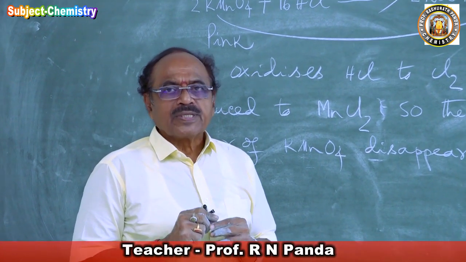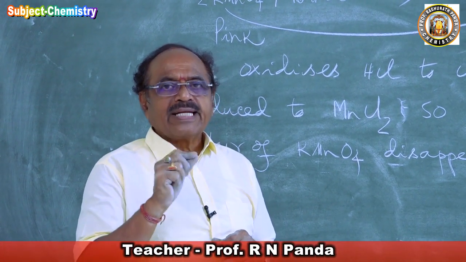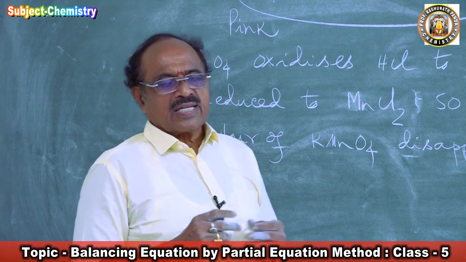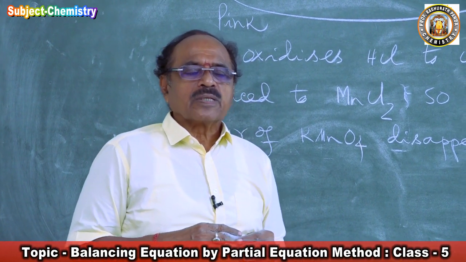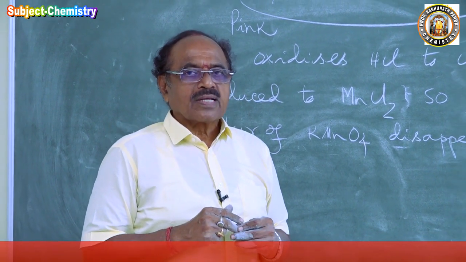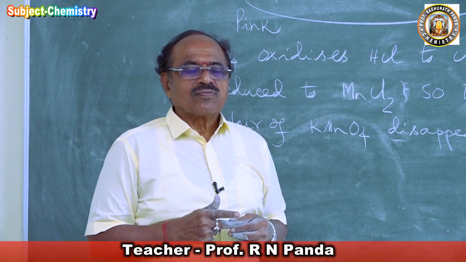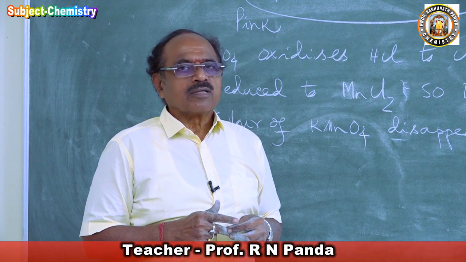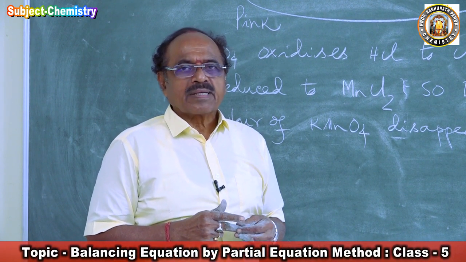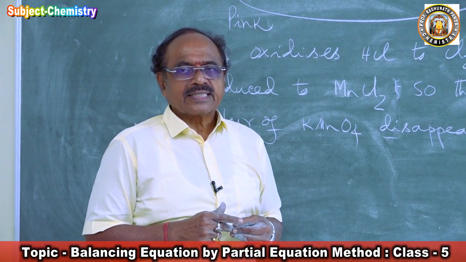In dilute sulfuric acid, if you calculate the oxidation number or valence state of sulfur, sulfur is in +6 state. That is the highest state of sulfur. So it will not be oxidized. Potassium permanganate cannot oxidize dilute sulfuric acid.